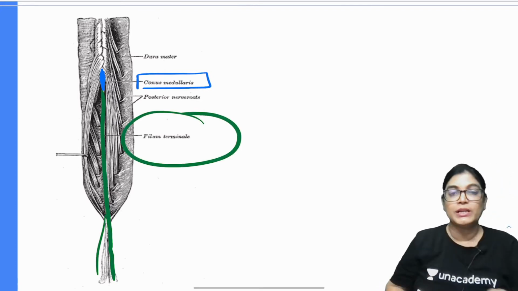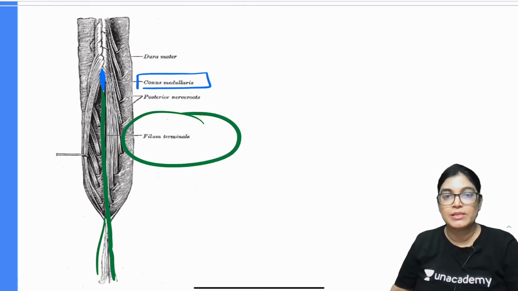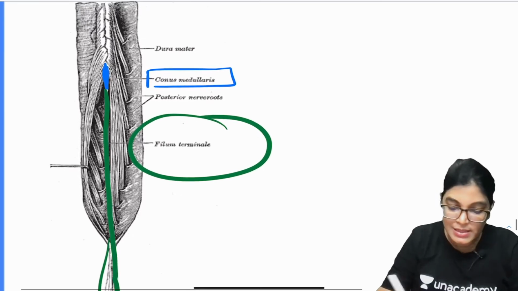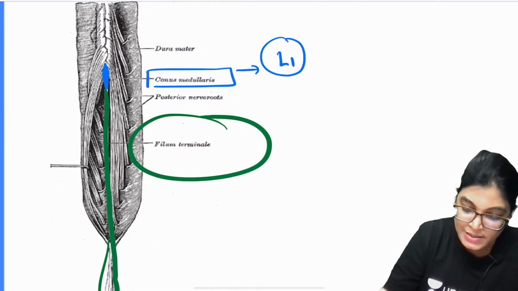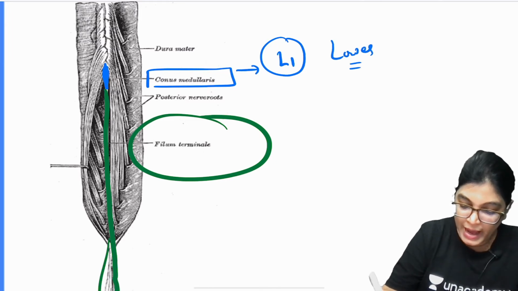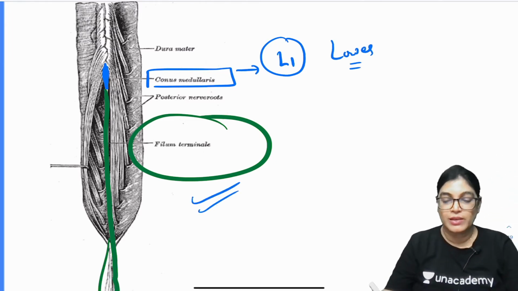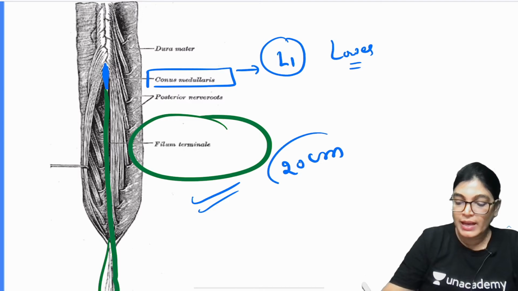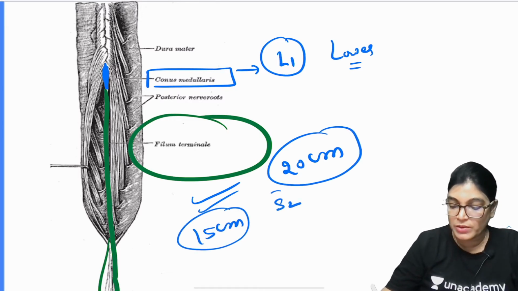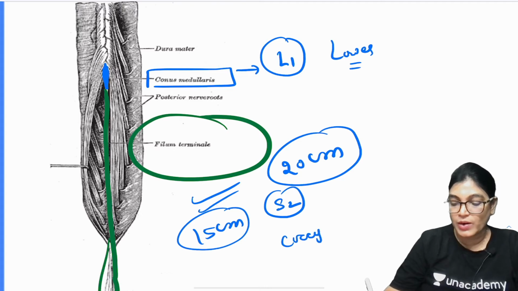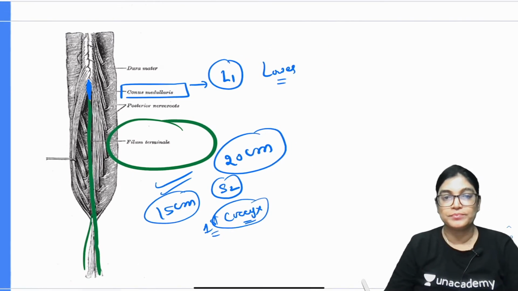This is the phylum terminale, basically made of fibrous tissue. The extent of conus medullaris is the lower border of L1, and the extent of phylum terminale is 20 centimeters. The internum is 15 centimeters, till the dural sac at the S2 vertebra, and till the first coccyx vertebra is the externum part.